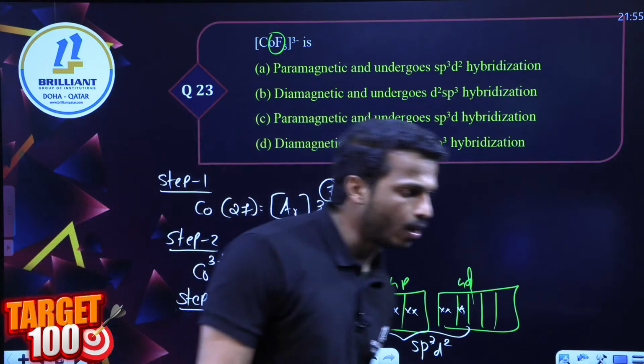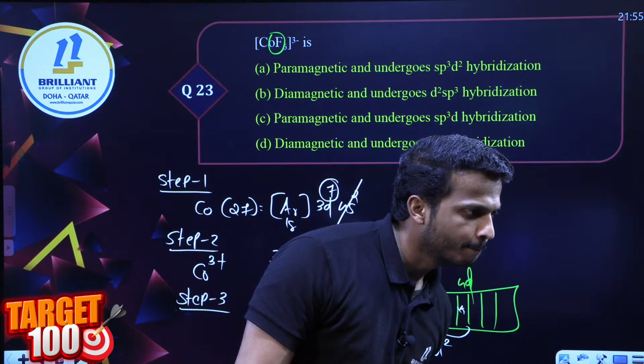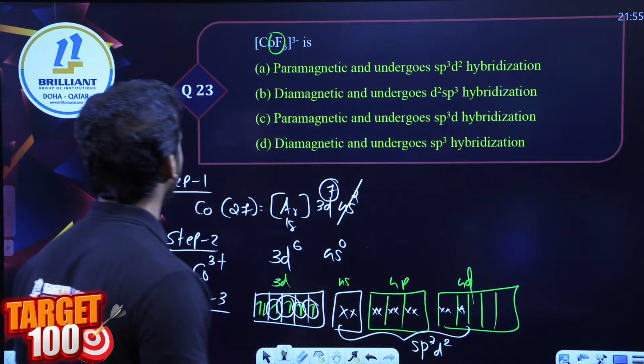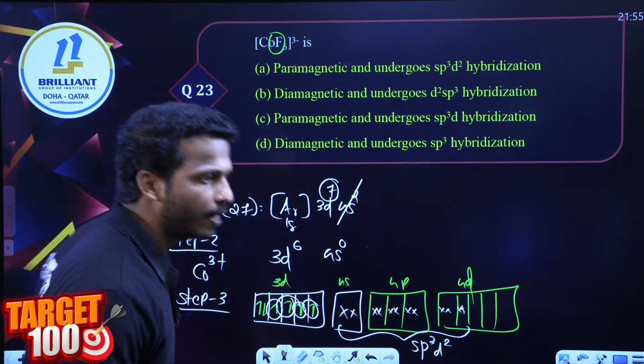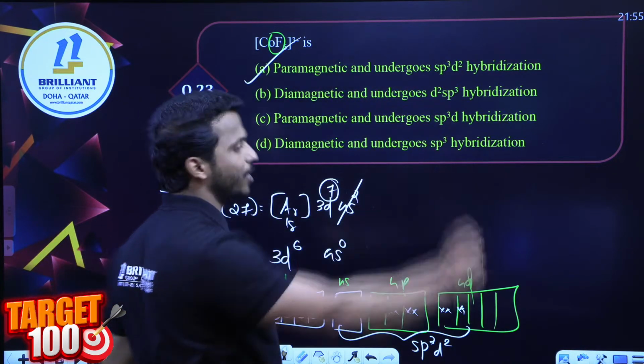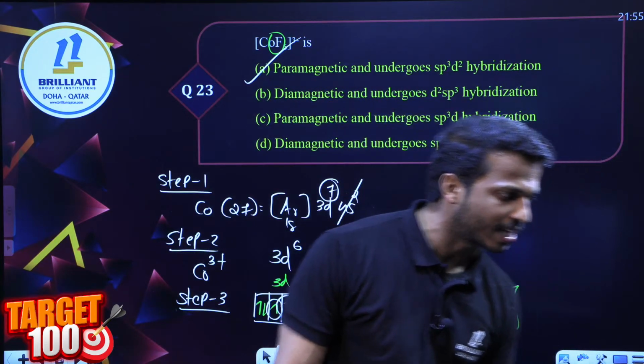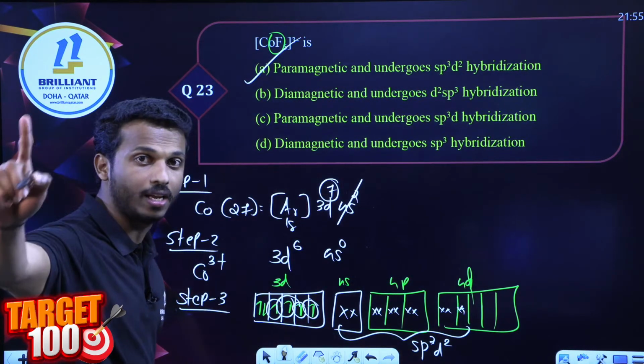Which answer, dear all? It is paramagnetic and sp3d2. Option A, right? Option A. That is the correct answer. Good all of you. VBT.